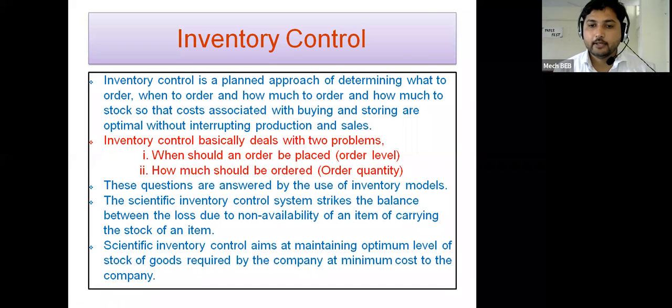Next point, scientific inventory control aims at maintaining the optimum level of stock of goods required by the company at minimum cost to the company.